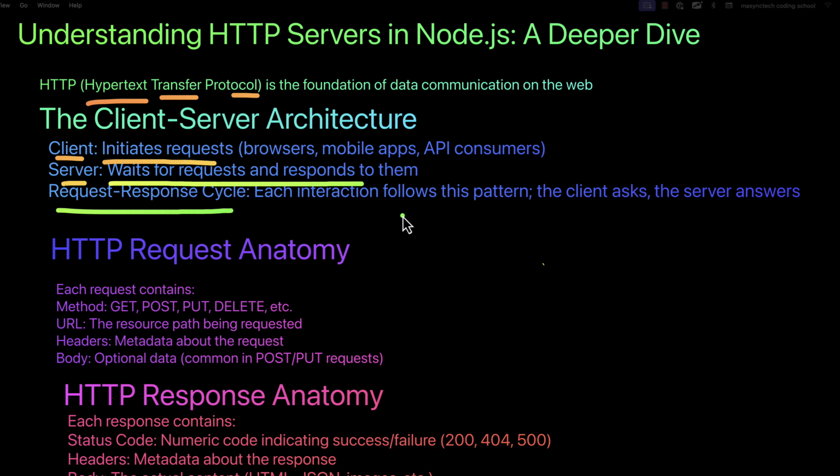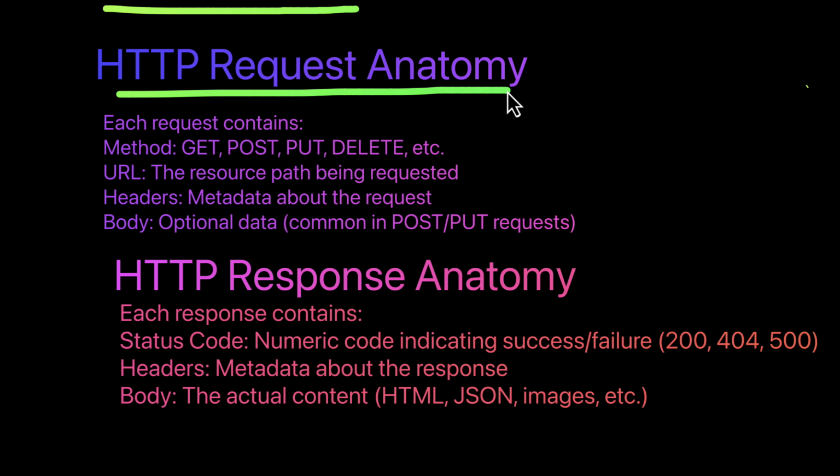And we have many components that make this happen. So let's begin with the HTTP request anatomy. When you make a request, it contains the following: the method, URL, headers, and then the body. Let's begin with the method. The method defines how to access or modify data on the server. And these are the HTTP methods: get, post, put, delete. And we have patch and others, but these are the common ones.